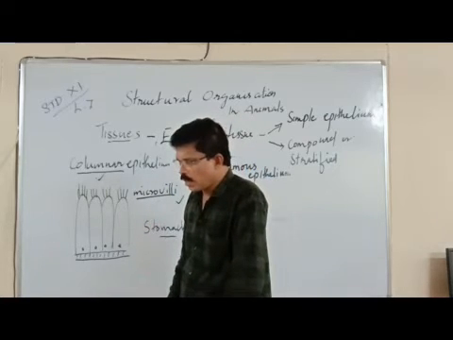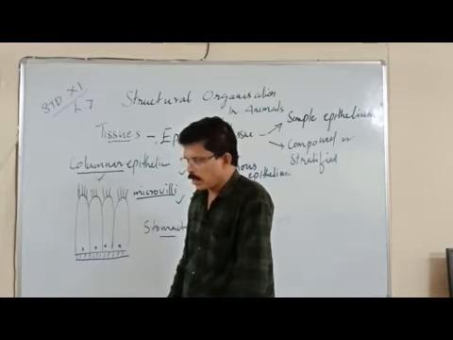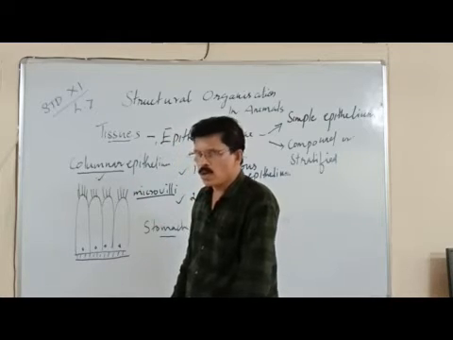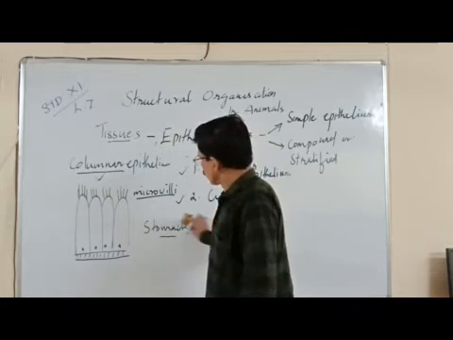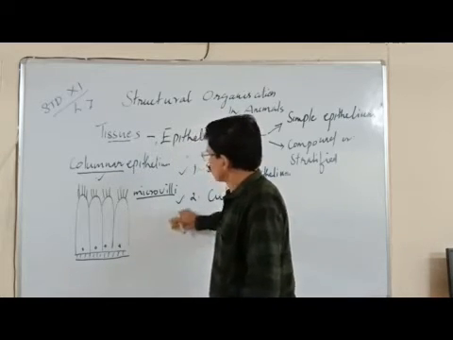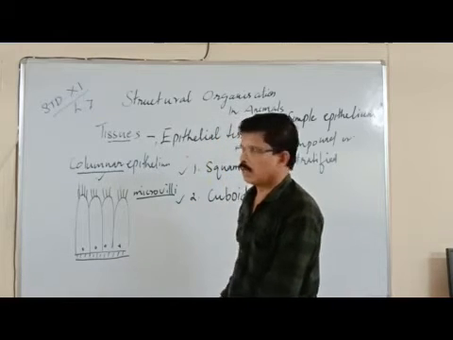Of course, they are found in certain organs such as the bronchioles and fallopian tubes. Such ciliated columnar or ciliated cuboidal epithelium is usually found in the fallopian tube.